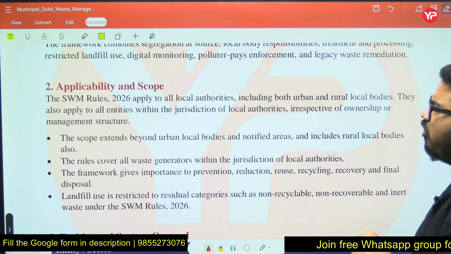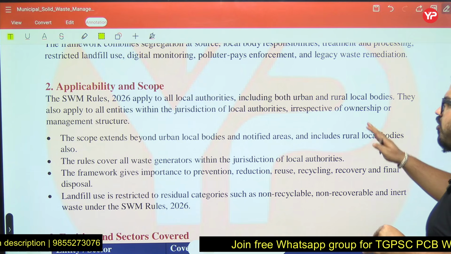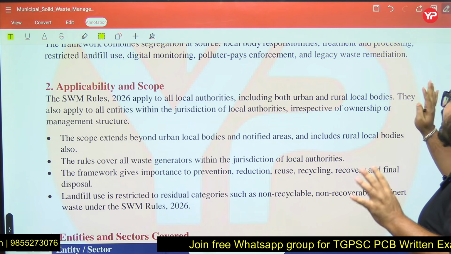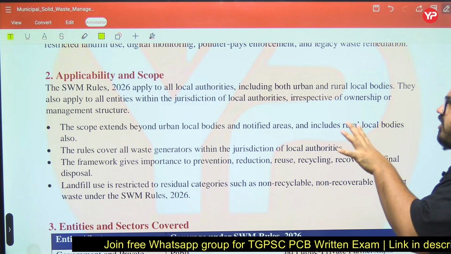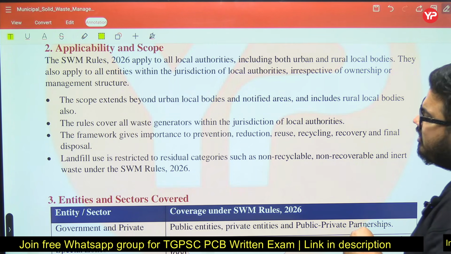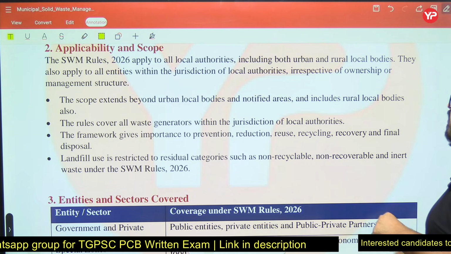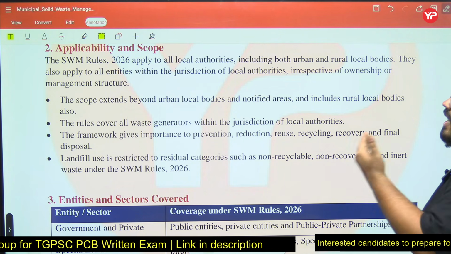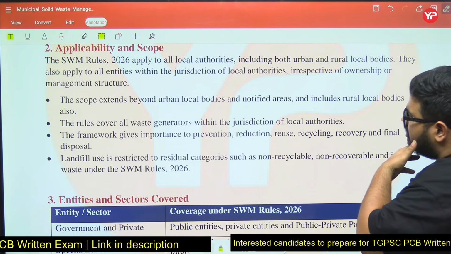Applicability and scope. The Solid Waste Management Rules 2026 apply to all local authorities, including urban and rural local bodies. They also apply to all entities within the jurisdiction of local authorities, irrespective of ownership and management structure. Generally, the scope extends beyond urban local bodies and notified areas to include rural local bodies. As you can see, these rules cover all the waste generated within the jurisdiction of local authorities.